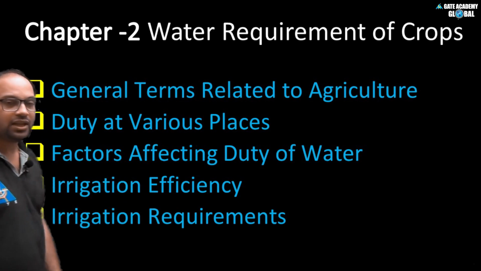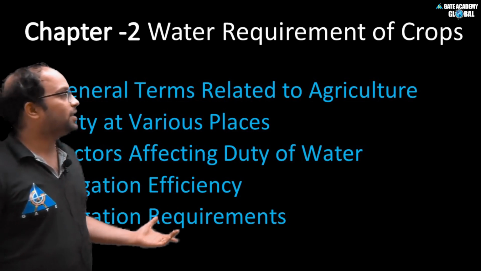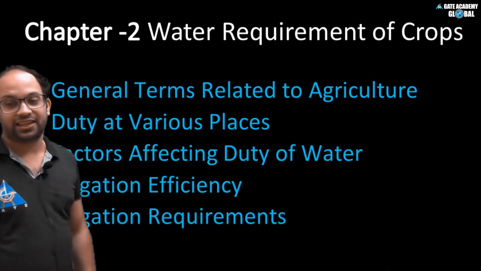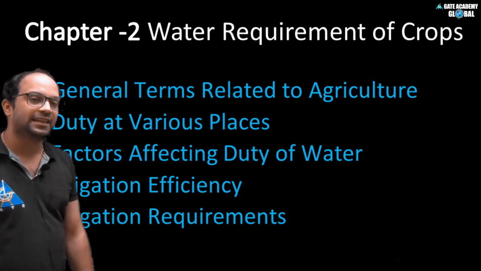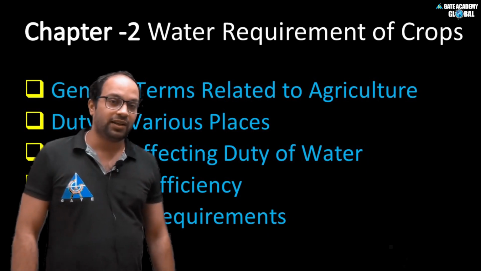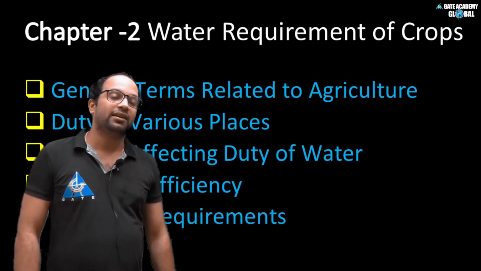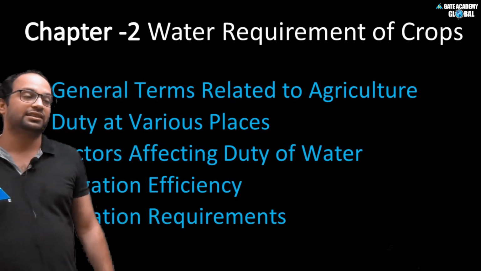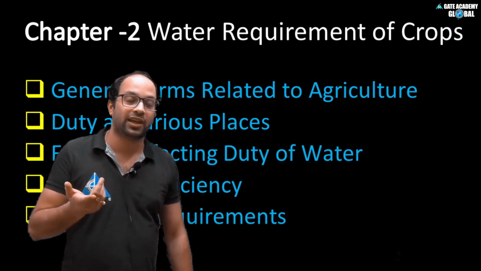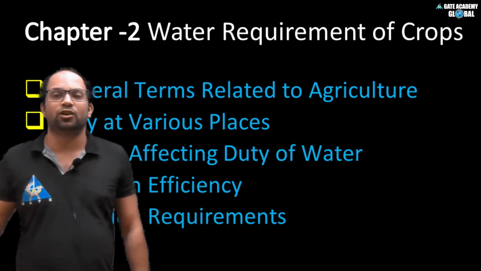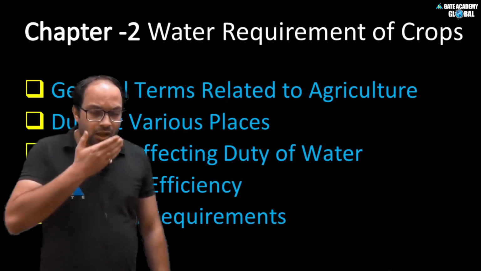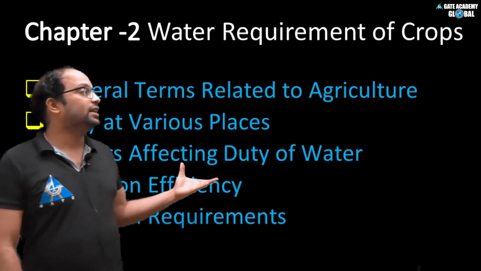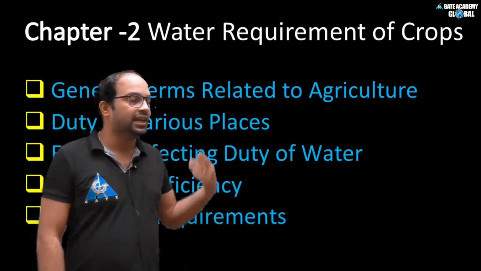Now we'll see the next topic, which is also very important for every exam, that is irrigation efficiency. So what is irrigation efficiency? Some amount of water will be lost when water travels from the river to the field. There are some types of losses like seepage loss and evaporation loss, and in the field also there are some runoff losses and deep percolation. So after facing these losses, what the different types of irrigation efficiency are, we will see in this course.